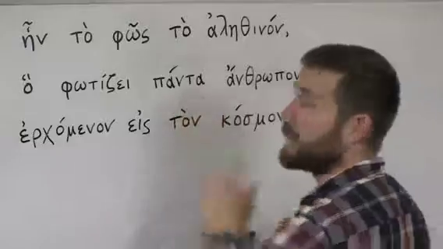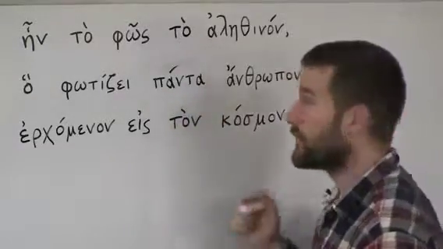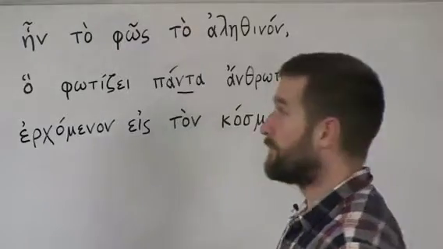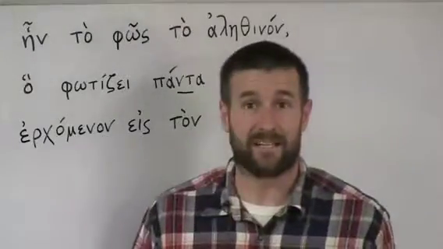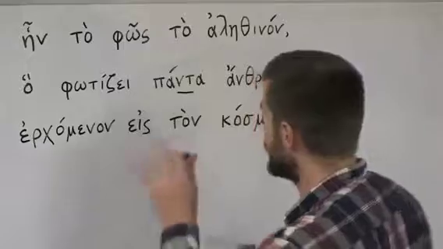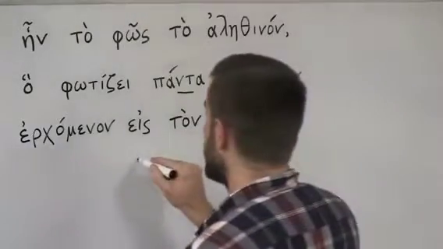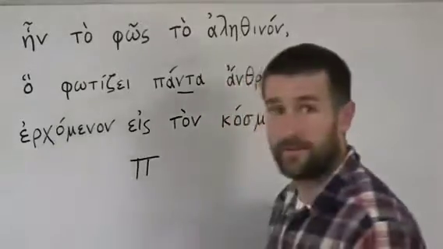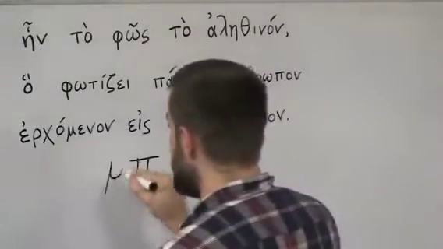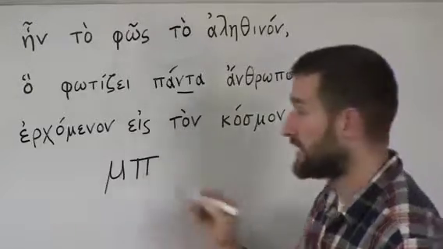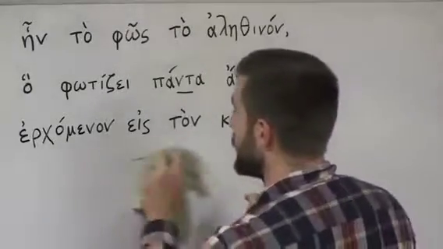Now, let me say a word about the pronunciation here. This is another pronunciation exception. Thankfully, Greek is very phonetic, and there are very few exceptions, but there are certain little combinations of letters that you have to get used to. For example, this letter is P, but when it has a mu in front of it, it's a B sound, like the second letter of our alphabet. Well, this is another one of those exceptions.